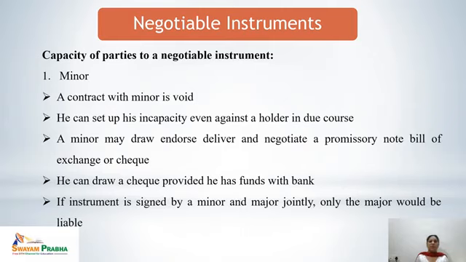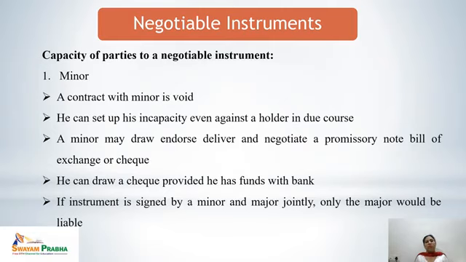He can draw a check provided he has funds with the bank. We said that a minor may draw the check, but this is possible only when the minor has sufficient funds in his bank account. And if an instrument is signed by two persons, one major and one minor, jointly, only the major would be liable for those signatures, not the minor, as the contract with a minor is void ab initio.